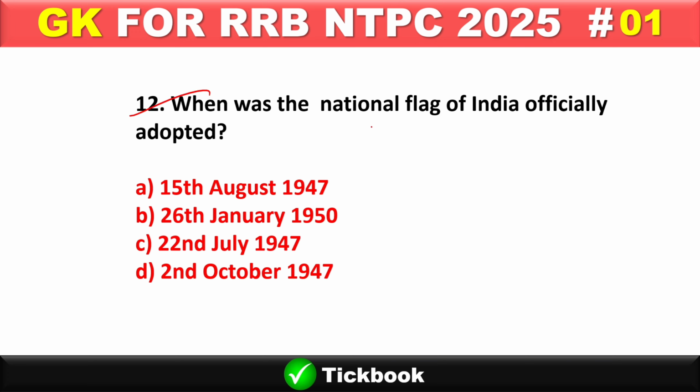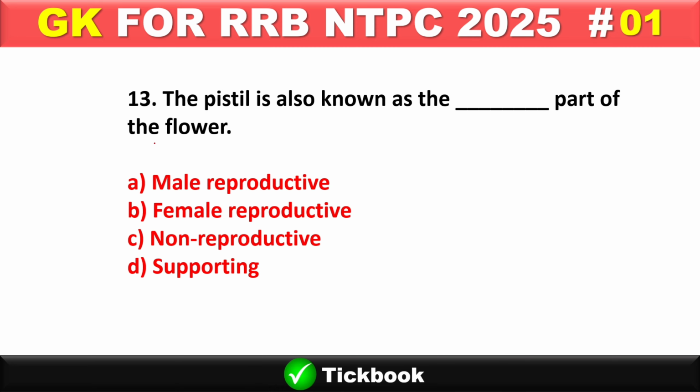12. When was the national flag of India officially adopted? Option number C, 22nd July 1947. Question number 13. The pistil is also known as the dash part of the flower. Option number B will be the right answer, female reproductive part. And what is the name of male reproductive part of the flower? It is stamen.